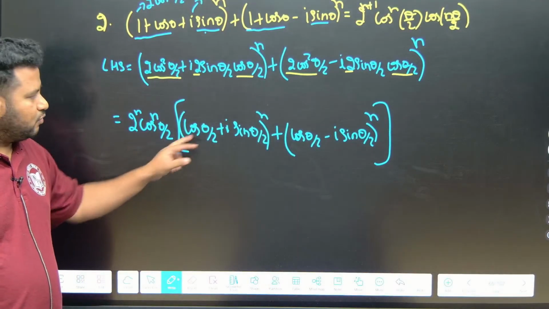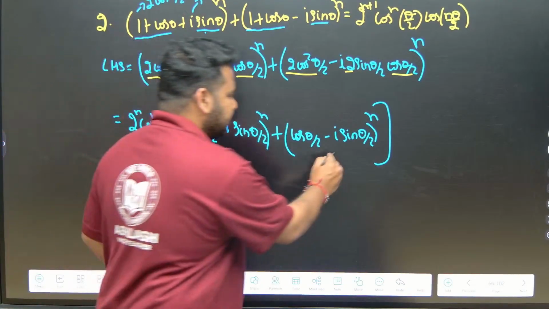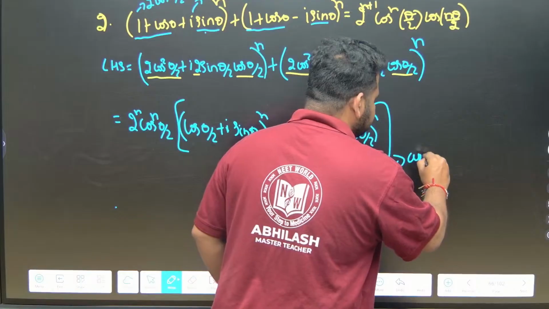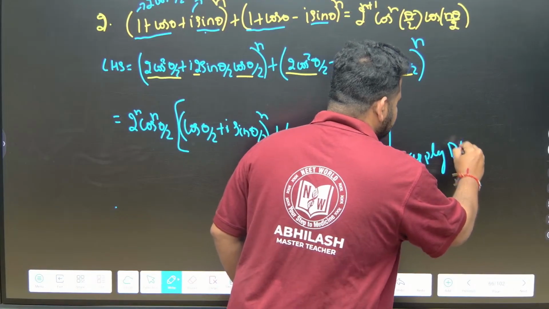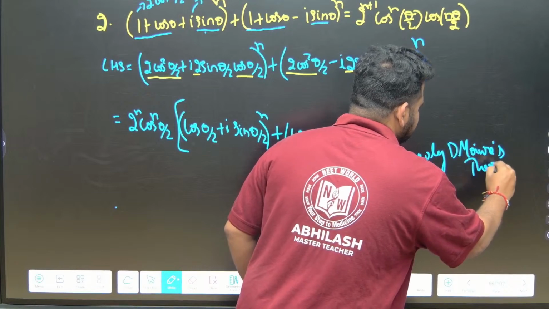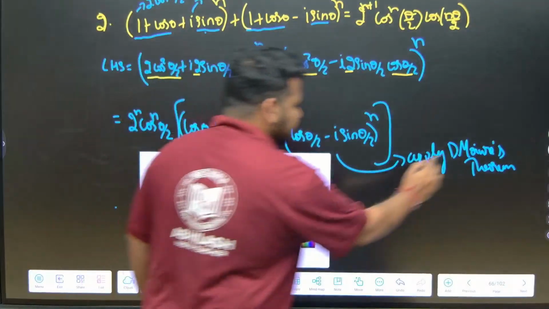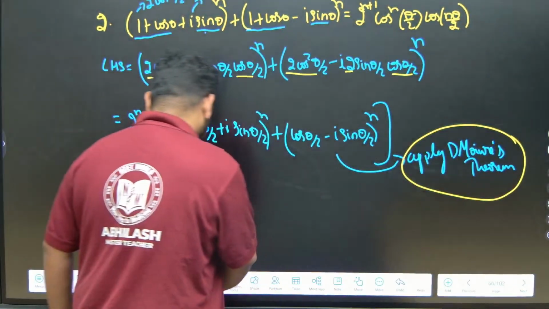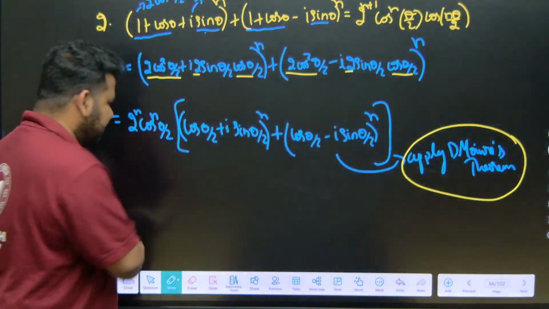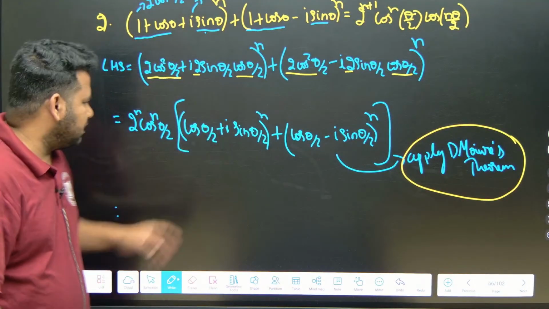Correct? Now, to the power of n here, also to the power of n, what can I do? Apply de Moivre's theorem. Here I am applying de Moivre's theorem, friends. Correct? Now what should we do? If we apply de Moivre's theorem, n comes inside, right? So let us see.